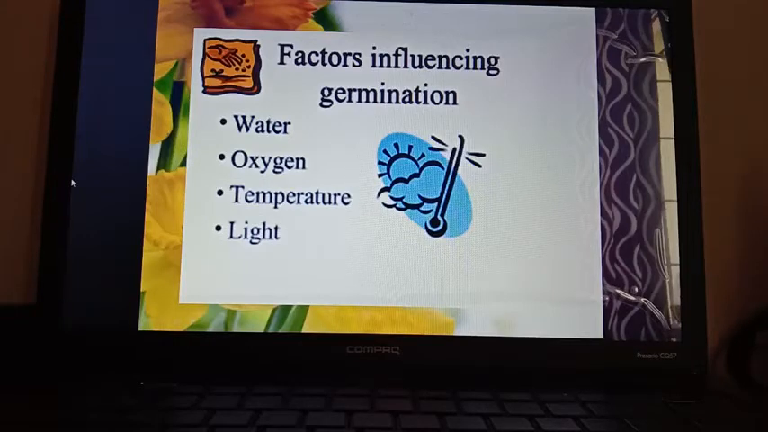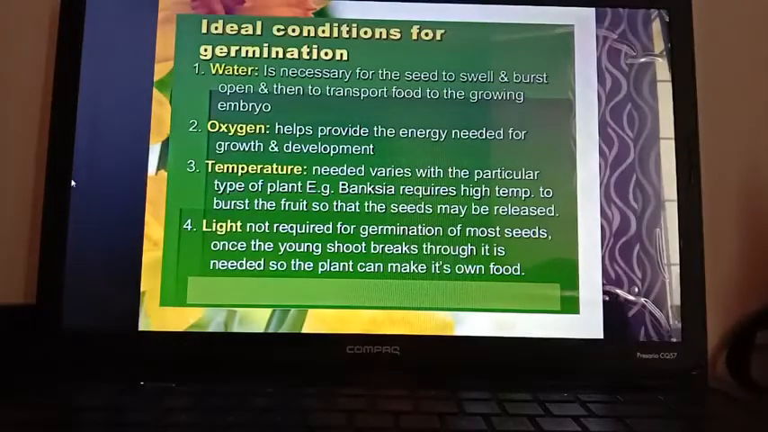Now, I am always talking about the factors or conditions suitable for germination. Here you can see the factors influencing the germination process. First one is water, then oxygen, air mainly, the temperature and the light. Light or darkness you can say. Now here is a little bit of detailing of the factors or conditions for germination.